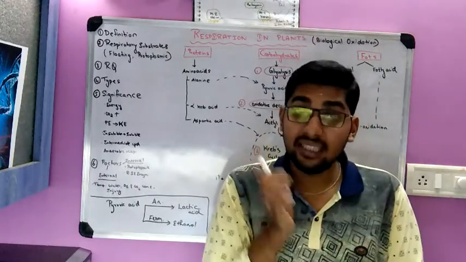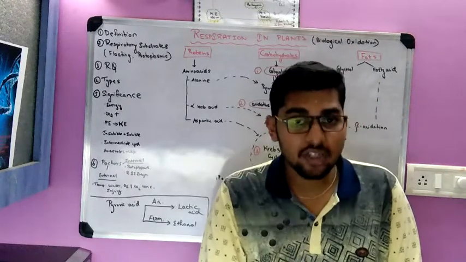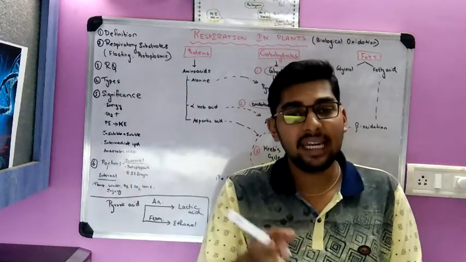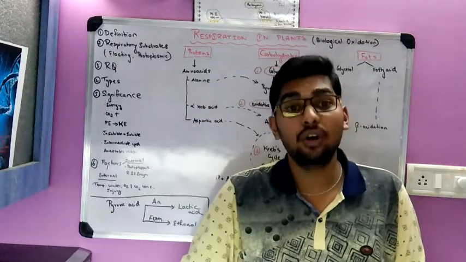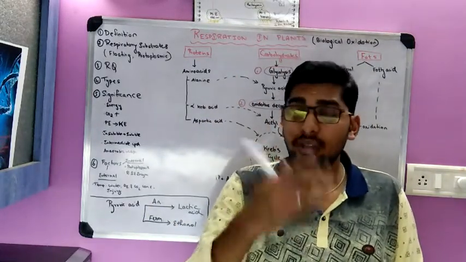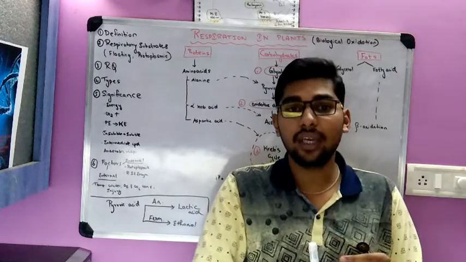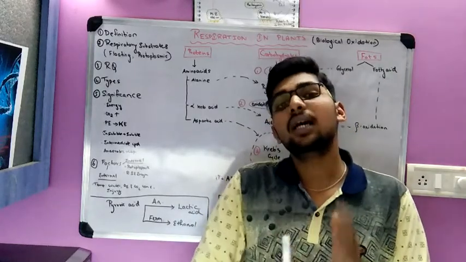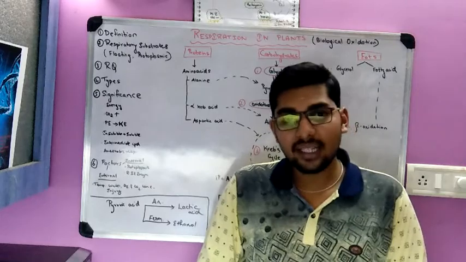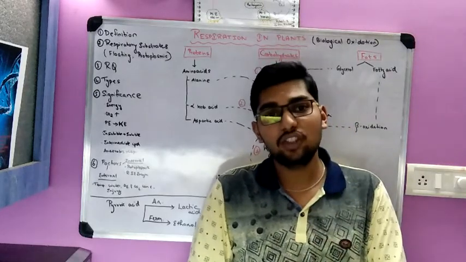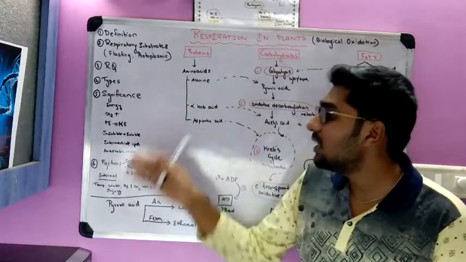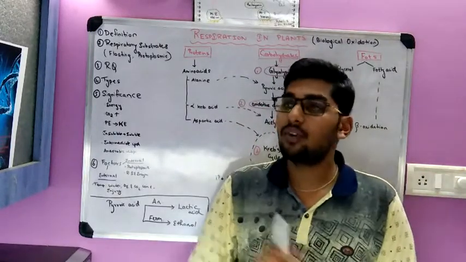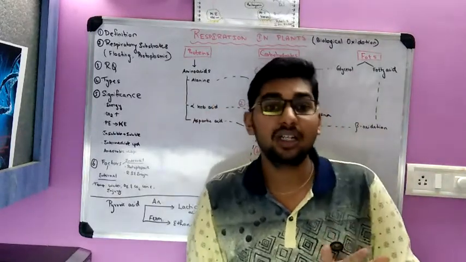Injury. Whenever there is injury or mechanical stress, water stress, heat stress or any disturbance, the rate of respiration is more. Energy is released more. The growth is more to cover that injury, to heal that wound. So whenever there is mechanical injury or physical injury or any wound, the rate of respiration is more. So these are the factors responsible for the rate of respiration, which is very important from the exam point of view.